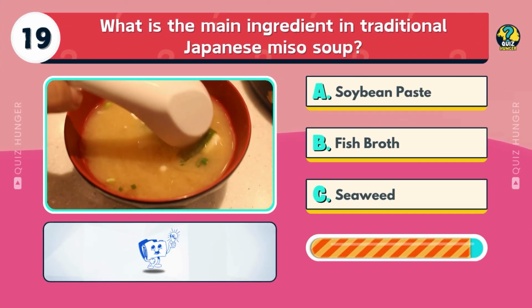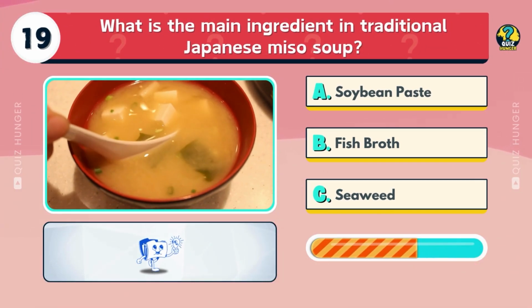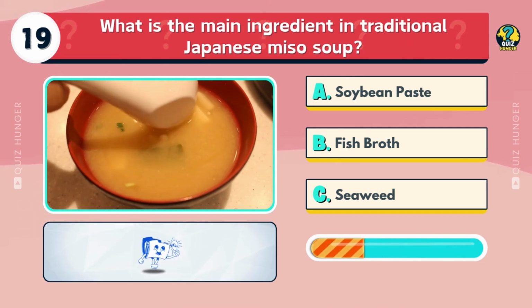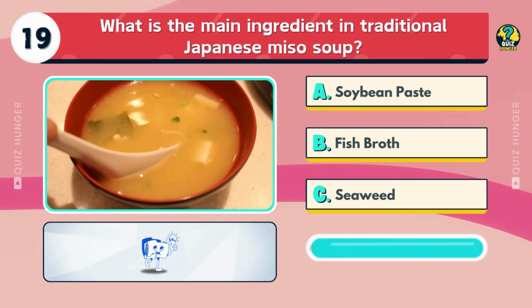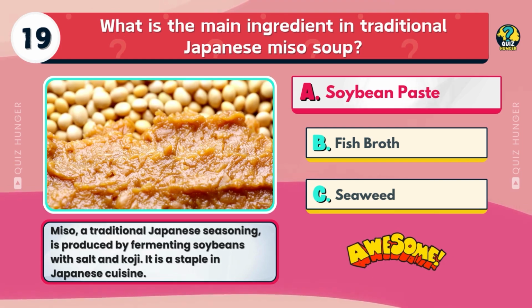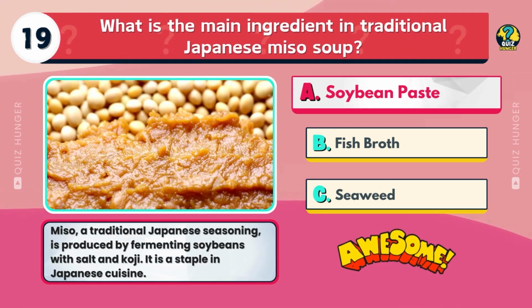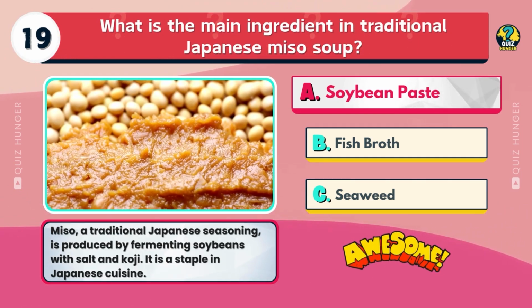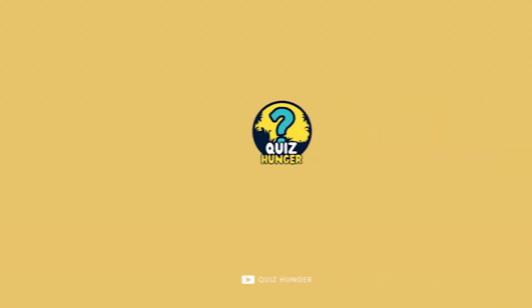What is the main ingredient in traditional Japanese miso soup? Soybean paste, fish broth, or seaweed? Miso, a traditional Japanese seasoning, is produced by fermenting soybeans with salt and koji. It is a staple in Japanese cuisine.